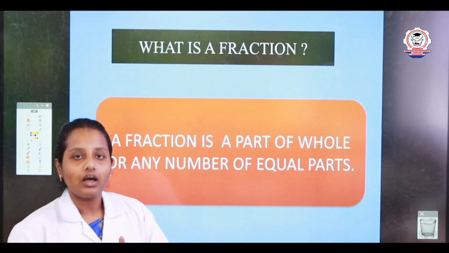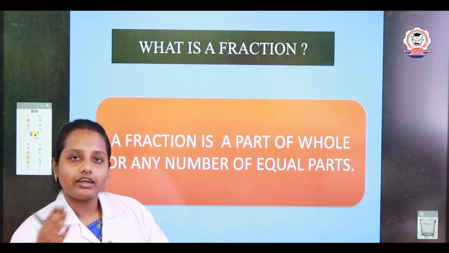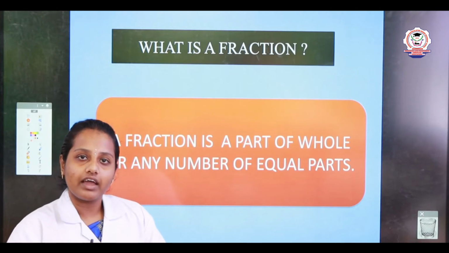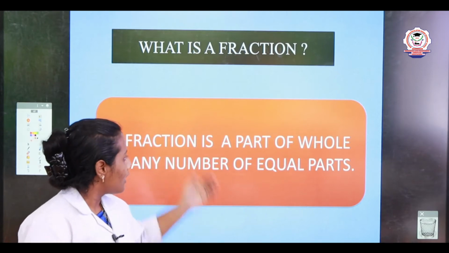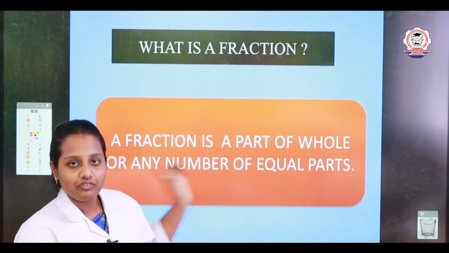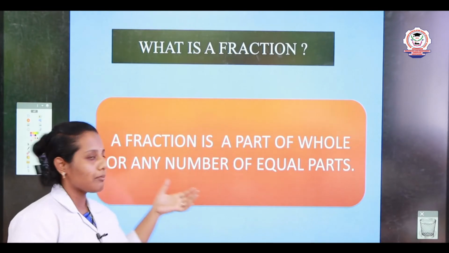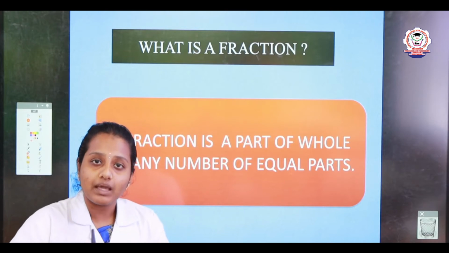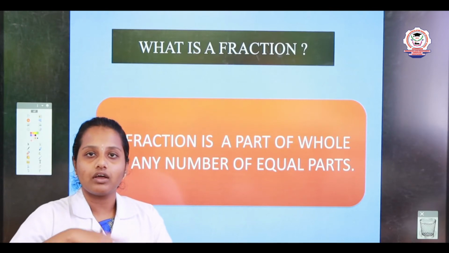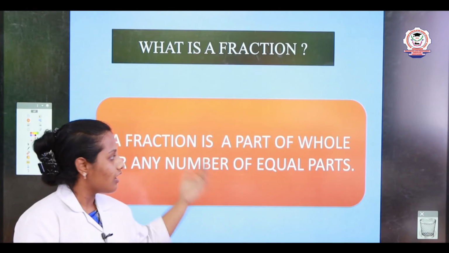For example, if you are going to a birthday party, they are cutting the cake, dividing the cake and distributing it to all the people. That is called a fraction. Here see, a fraction is a part of a whole or any number of equal parts. The cake must be divided into equal parts. So that is a fraction.